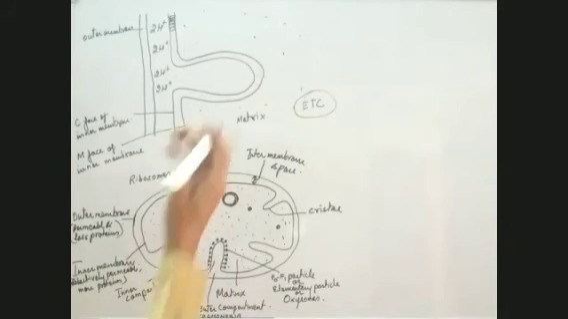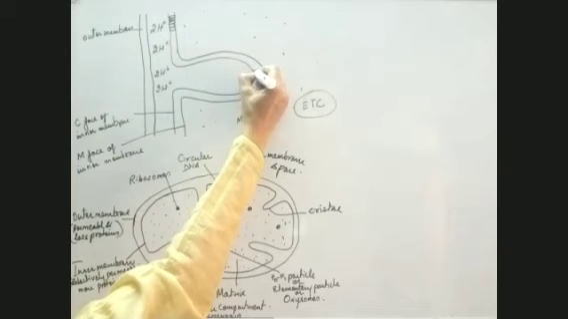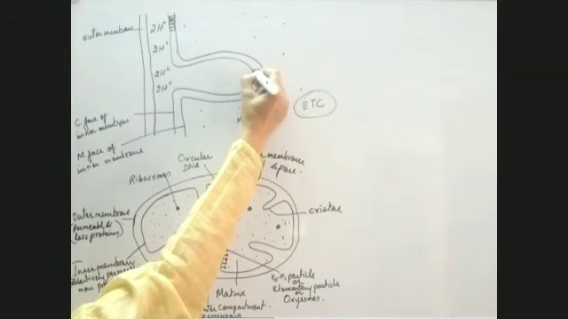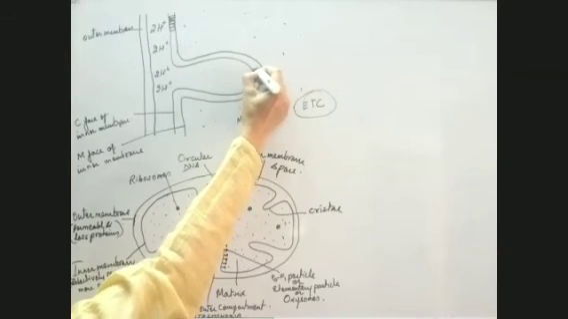So how do they look? This F0, F1 particle has a base. This is the base of that particle.